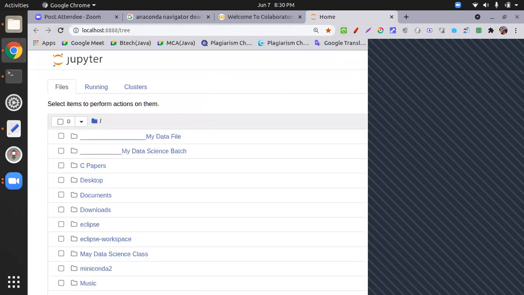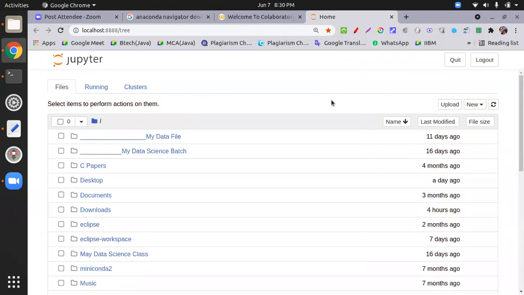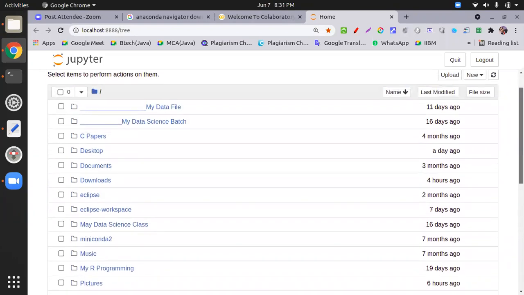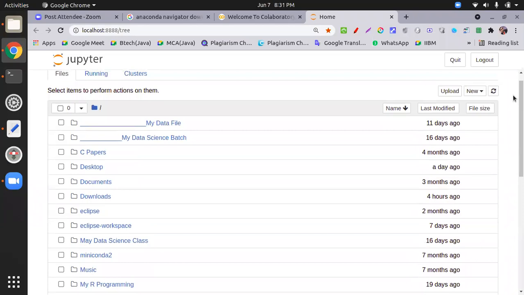Okay, so what we do over here, I will teach you first how to handle a Jupyter notebook, and those persons who don't have the Jupyter notebook right now can work on Colab with me. All right, so first thing, Jupyter notebook. When you open this one, you get this kind of user interface. This will map with the user C drive, C user, and then your laptop name, and then all the folders over there.